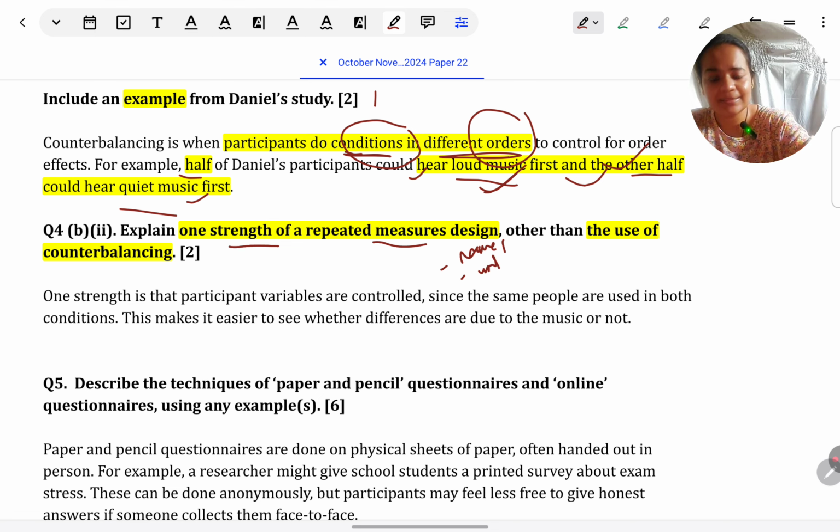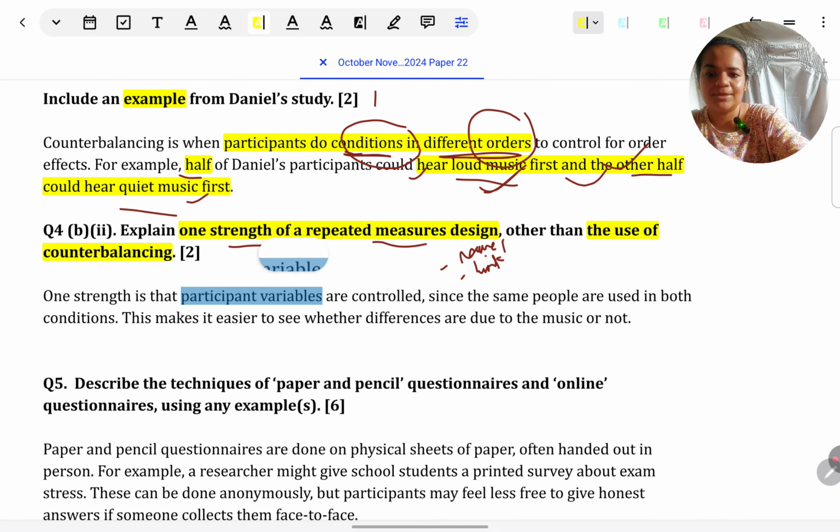So linking. See here in this question, they haven't asked us to link as such. So even if we don't link, we'll get marks because in the question, they're not saying give an example from Daniel's situation. But why not give it? Because the context is given, why not make use of the context? It becomes an effective way of giving the answer. Anyways, you'll have to think of some example to support the strength. So why not give it from Daniel's situation only?